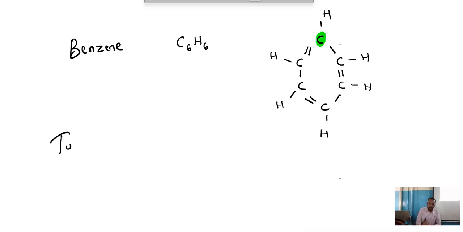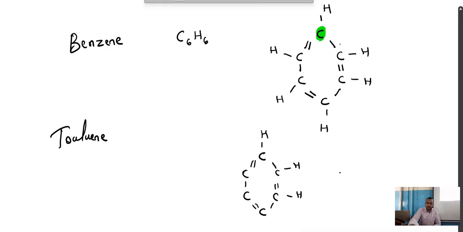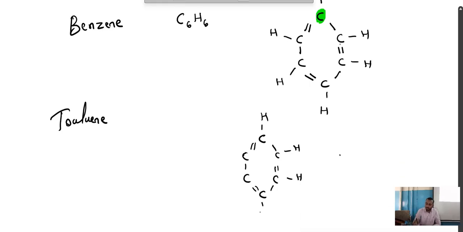And next we have toluene. See here. For the same benzene ring, first I will draw the structure and then I will write the molecular formula. As we have drawn, single, double, single, double, single, double, right? This is the benzene ring.